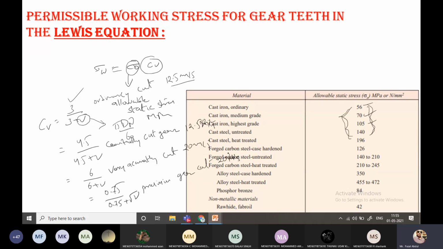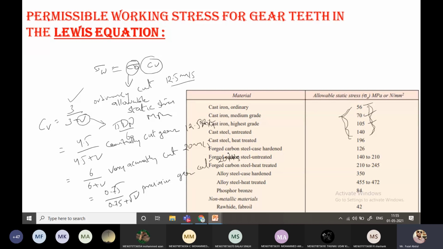If you find such a statement in the question, then based on that statement you have to select the equation I listed here for Cv, the velocity factor. In that V is pi d n by 60.